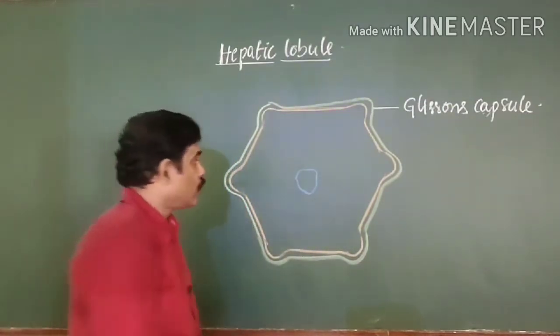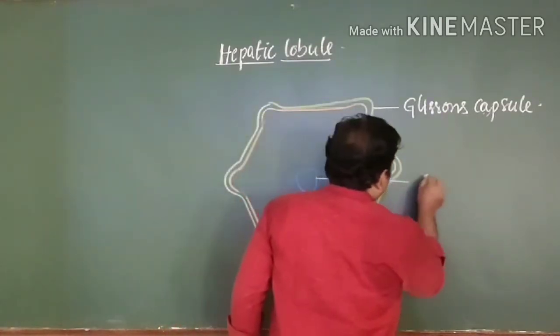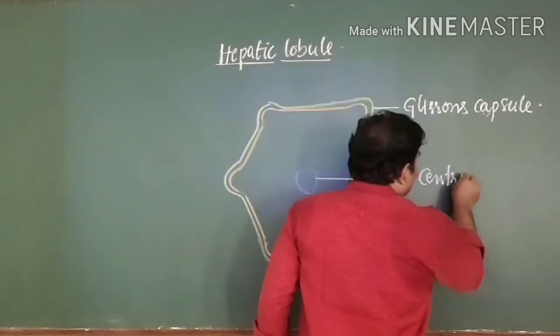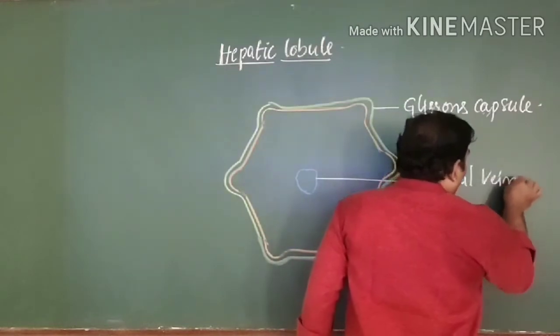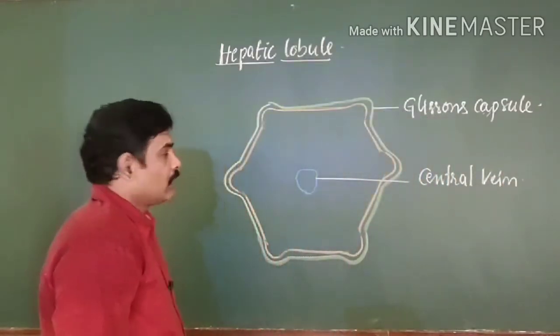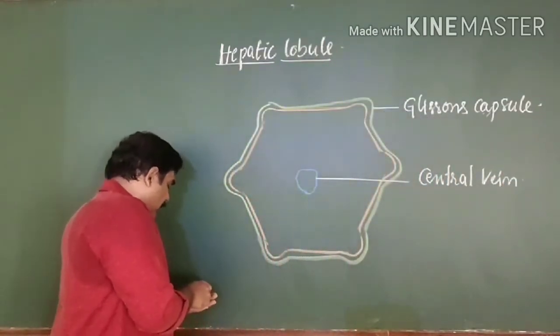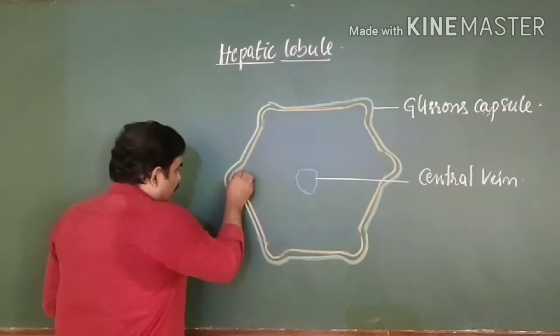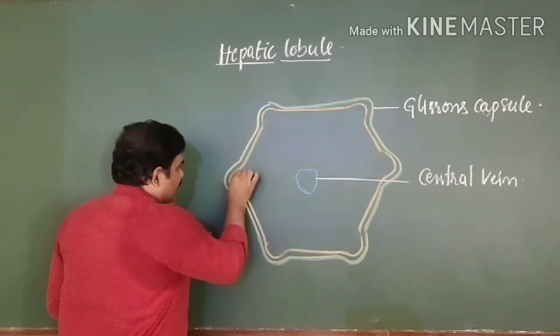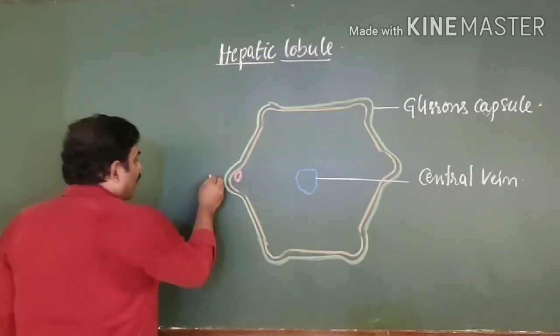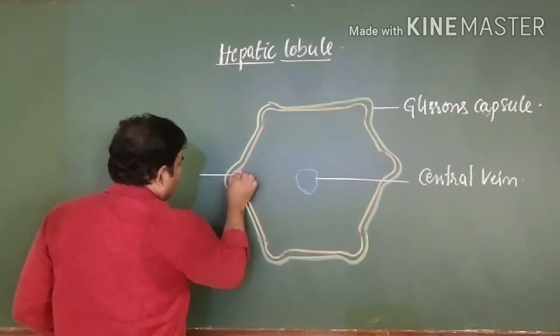This is what we call the central vein. Central vein. Then at this corner, you can see 3 vessels are present. This is known as the hepatic artery.